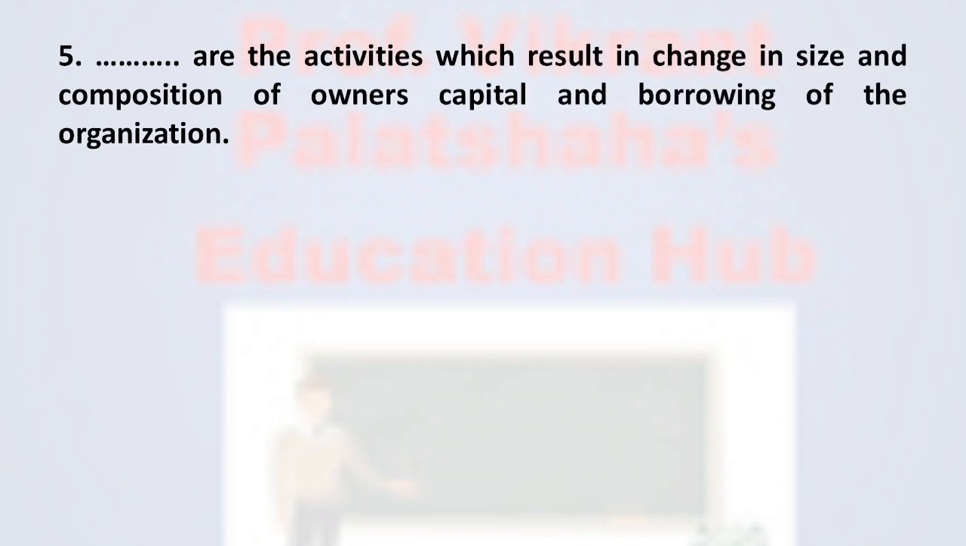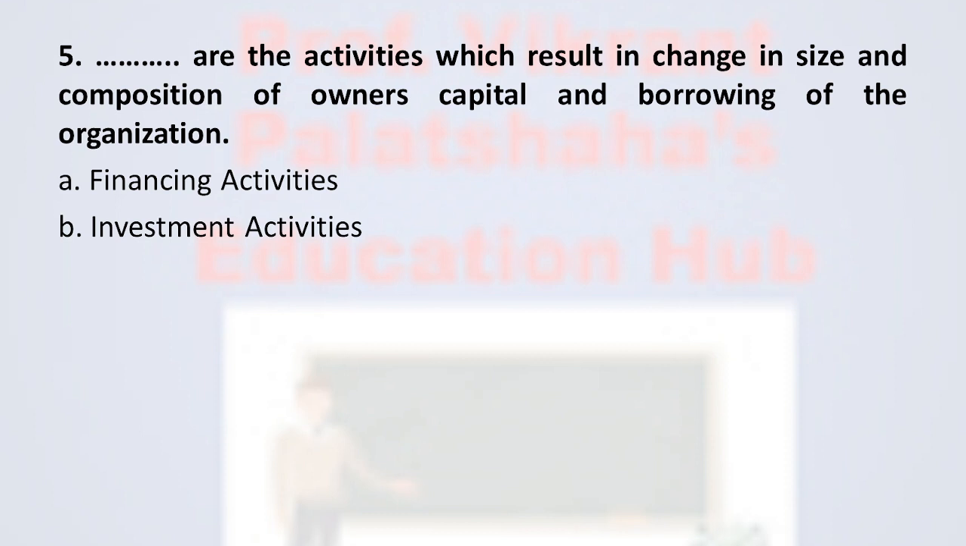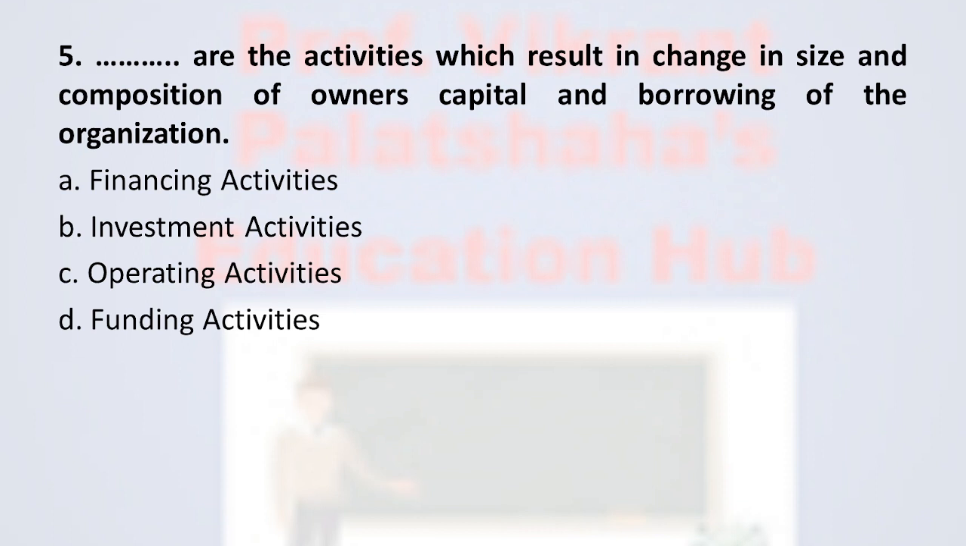Next question number 5: Dash dash are the activities which result in change in size and composition of owner's capital and borrowing of the organization. The options are option A financing activities, option B investment activities, option C operating activities, and option D funding activities. The correct option is option A financing activities. Financing activities are the results of change in size and composition of owner's capital and borrowing of the organization. Therefore the correct option is option A financing activities.